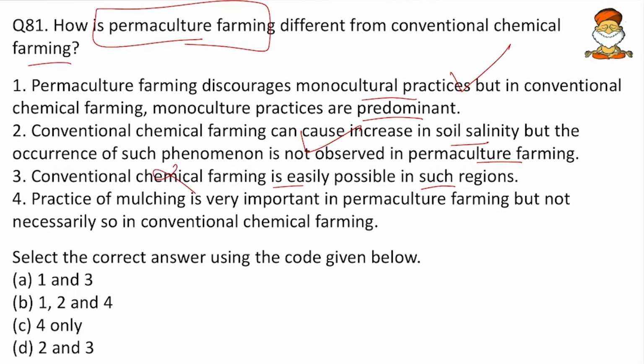And then the practice of mulching is very important in permaculture. Yes, mulching means we are allowing the dead leaves to decay in the soil itself. So mulching is one of the organic processes here. If you consider the overall perspective, 1, 2 and 4 will be the formidable option.